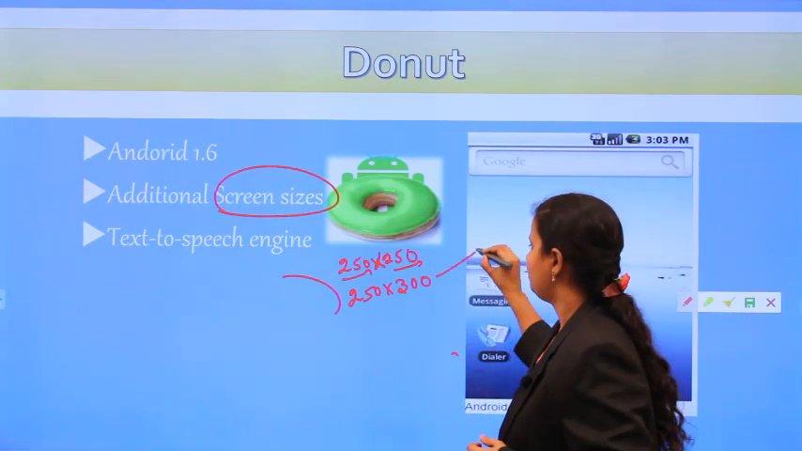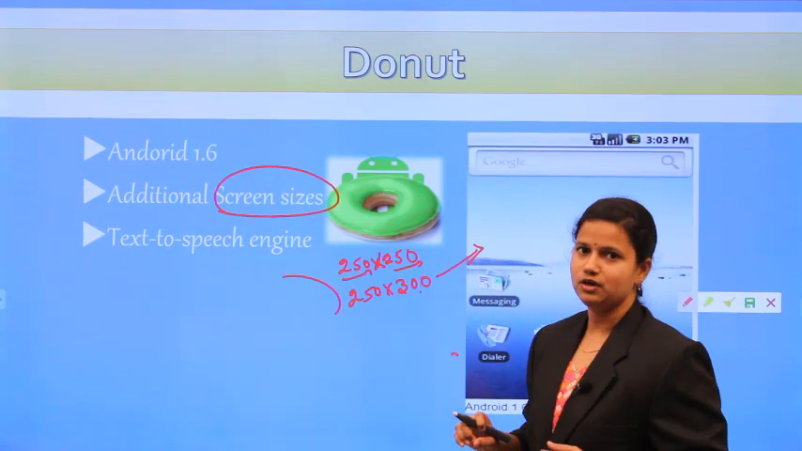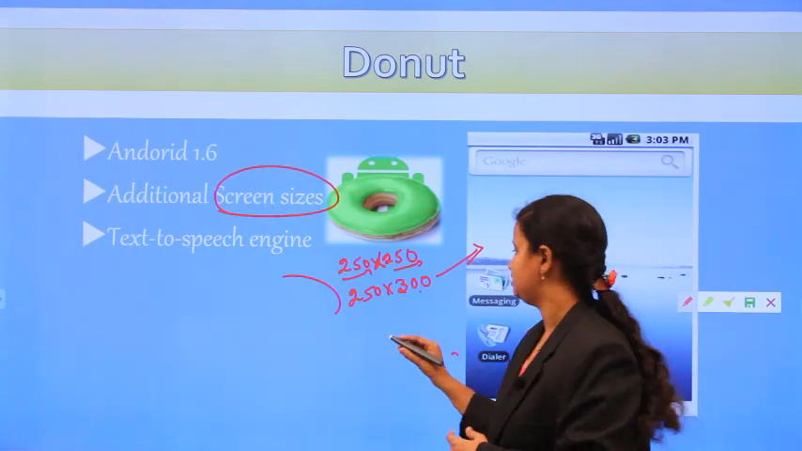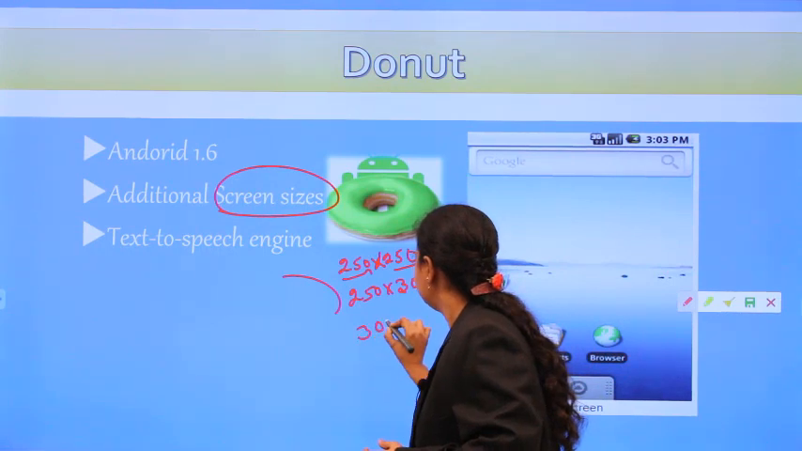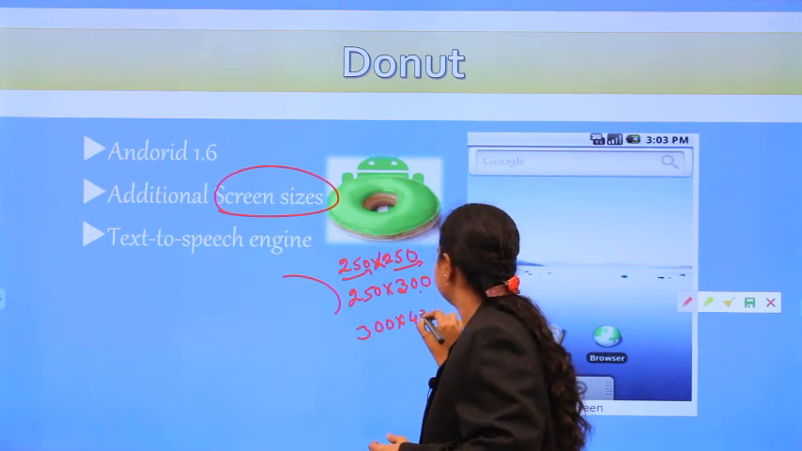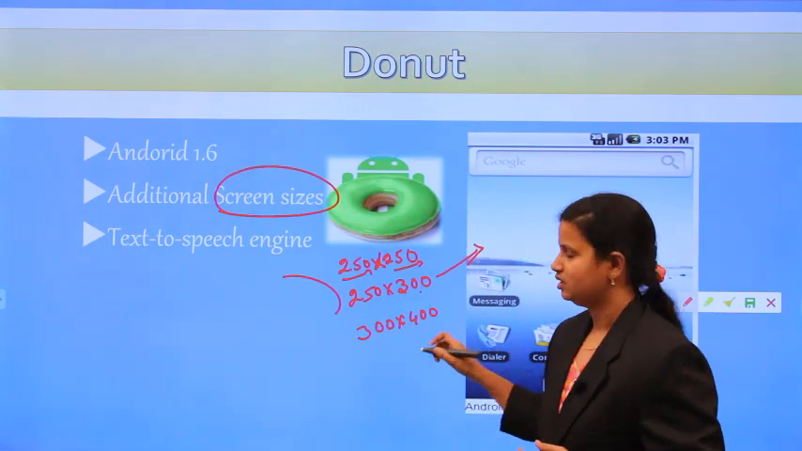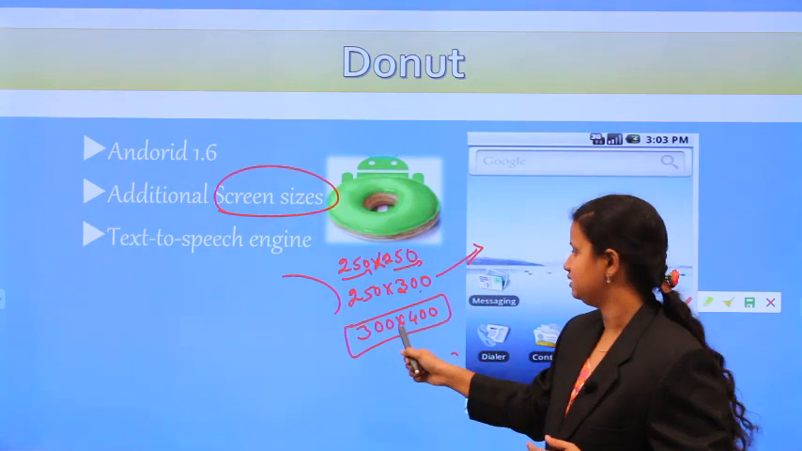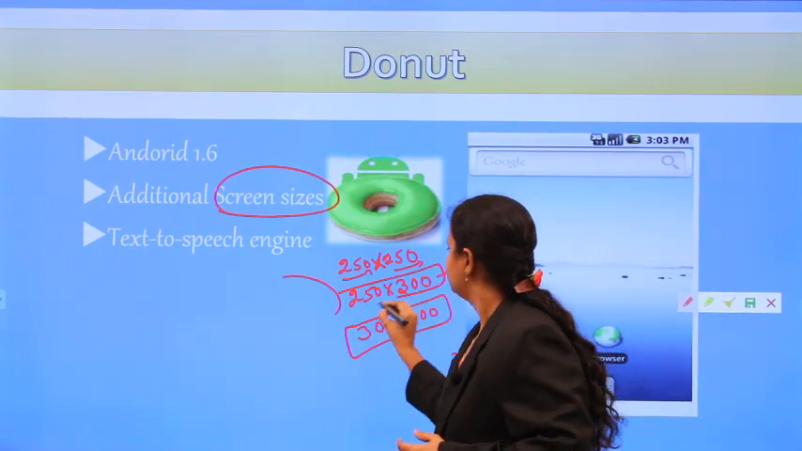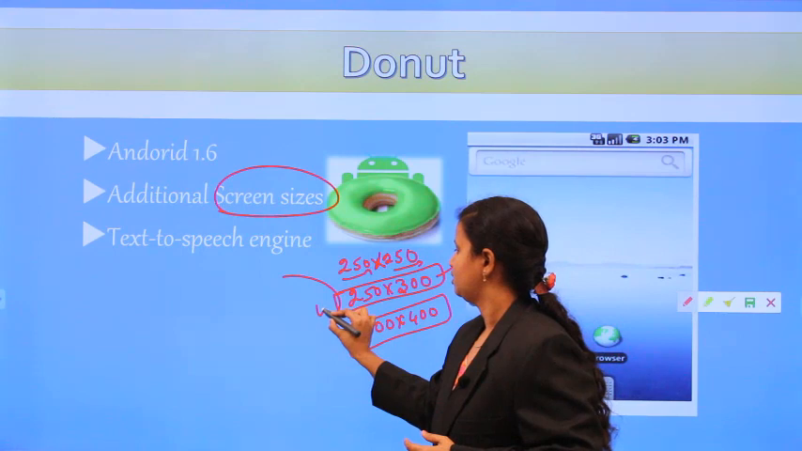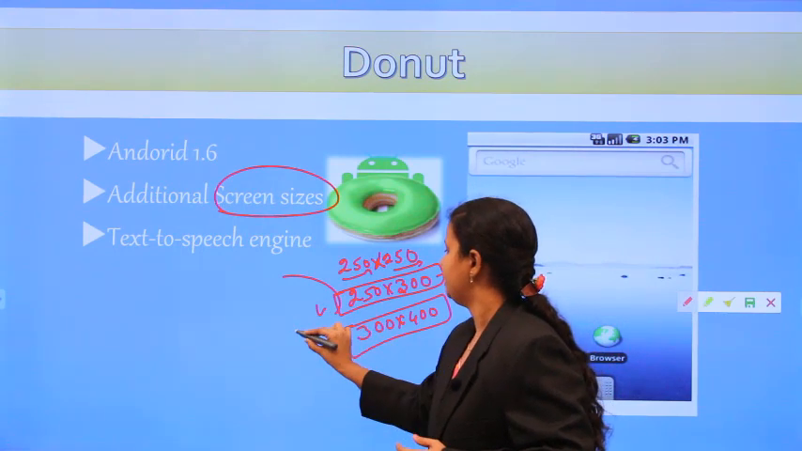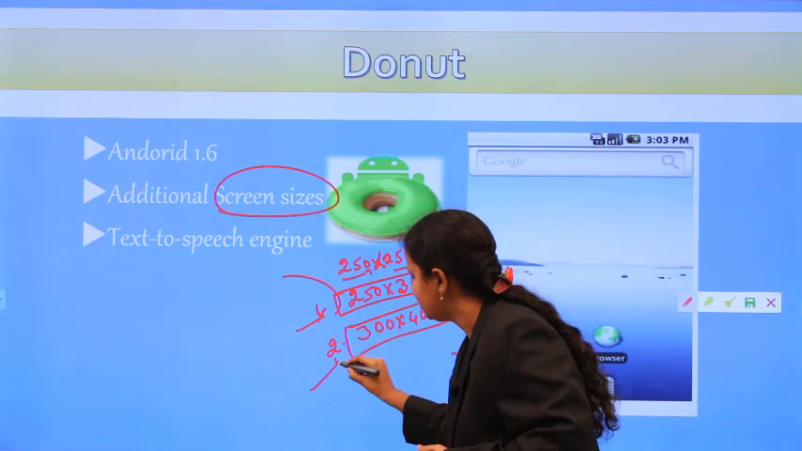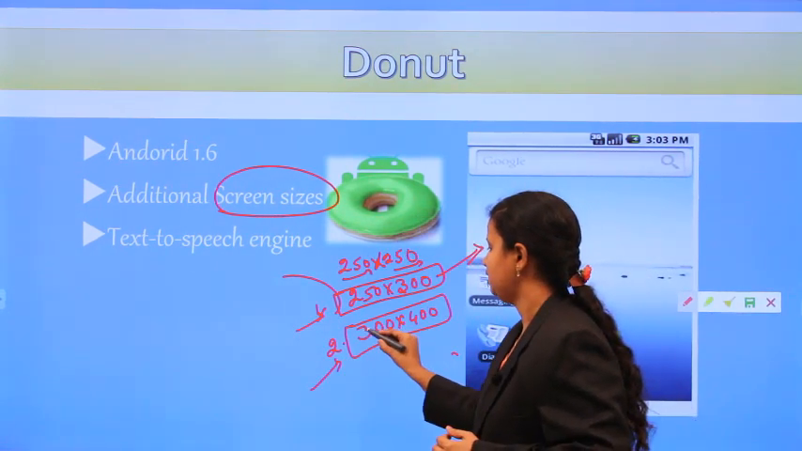If you develop an application for this screen size, and your screen size is changed to 300 by 400, this one is a new screen size and this one is the first screen size. So when you develop an application for this screen, the same application will run on this screen also. The screen size will be vast.